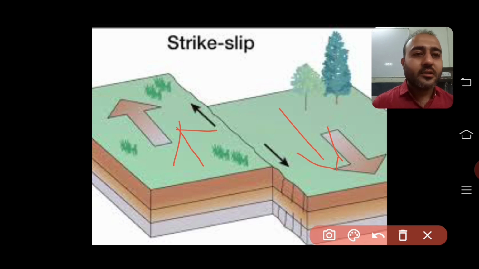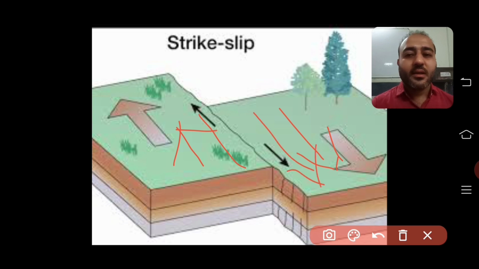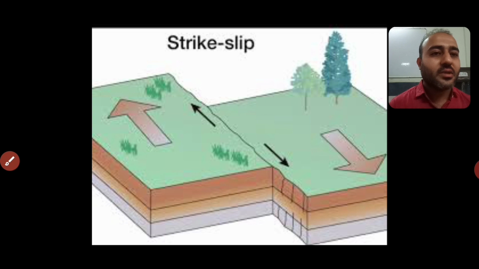When there is an earthquake, these blocks of rock move sideways, or horizontally, on either side of the fault plane. Due to this movement in the plates, the earthquake is caused. So that is strike slip fault.